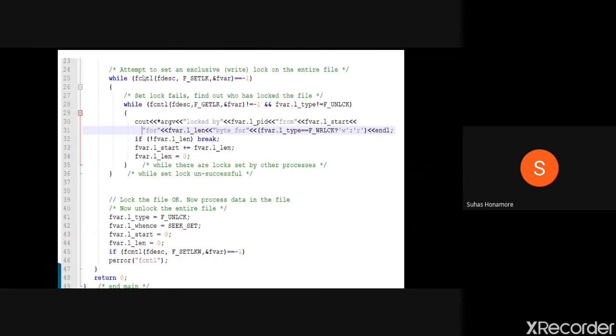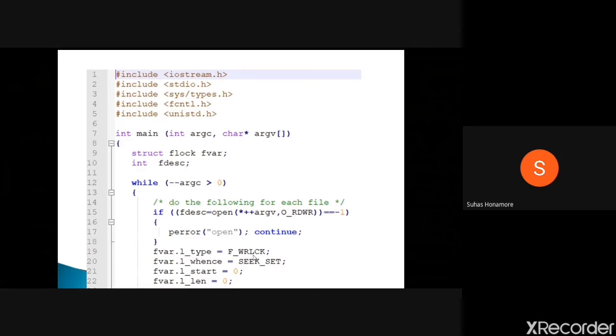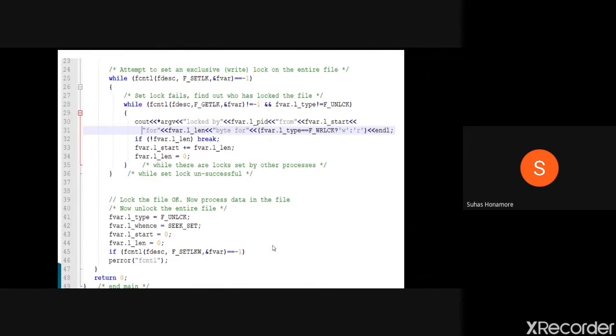Now we'll try to acquire the lock. We call fcntl and send the file descriptor of whatever we have opened. Then F_SETLK, so we are going to set the lock. This is the command, out of three, for setting, and we are applying it without blocking. Here we are trying to acquire the exclusive write lock, because we have given a write lock. This write lock we are going to acquire, and that's the parameter we are sending. If it is successfully executed, you will get the value 0.